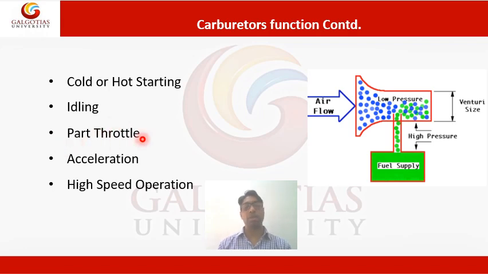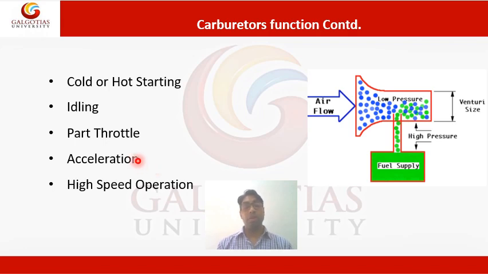Next is part throttle. Throttle regulates the fuel air mixture. The throttle is also a main component of the carburetor, because it regulates the air fuel mixture as per requirement of the engine. And acceleration, sometimes we need acceleration, sometimes we need deacceleration.